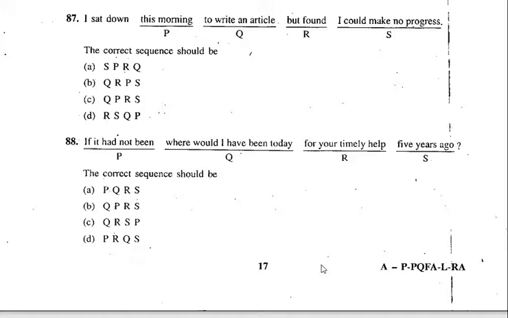If it had not been, where would I have been today for your timely help 5 years ago? So just think over that. It's a bit difficult, isn't it? Okay, you have to think about some logic. Now, where, if, see, it's all the parts of the sentence, they have been jumbled up. For your timely help 5 years ago, correct?